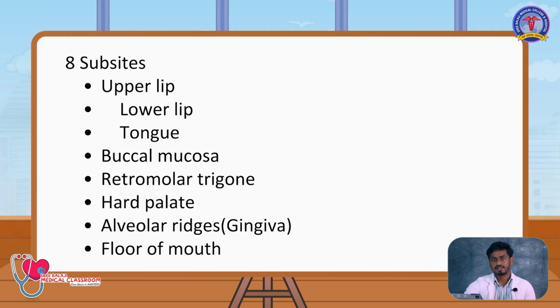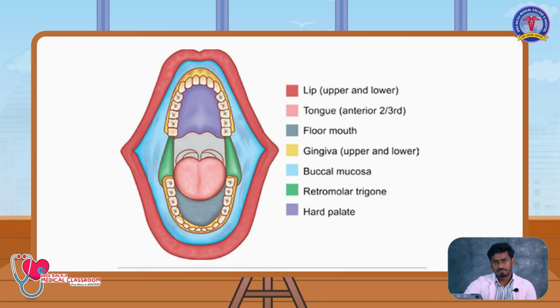The oral cavity actually has 8 subsites. The subsites are lip, upper lip, lower lip, gingiva, buccal, retromolar trigone, and alveolus. Base of the tongue, floor of the tongue. Typically people include the oropharynx in the oral cavity also, but here we are talking primarily about the oral cavity, but we will discuss the oropharyngeal carcinoma also.